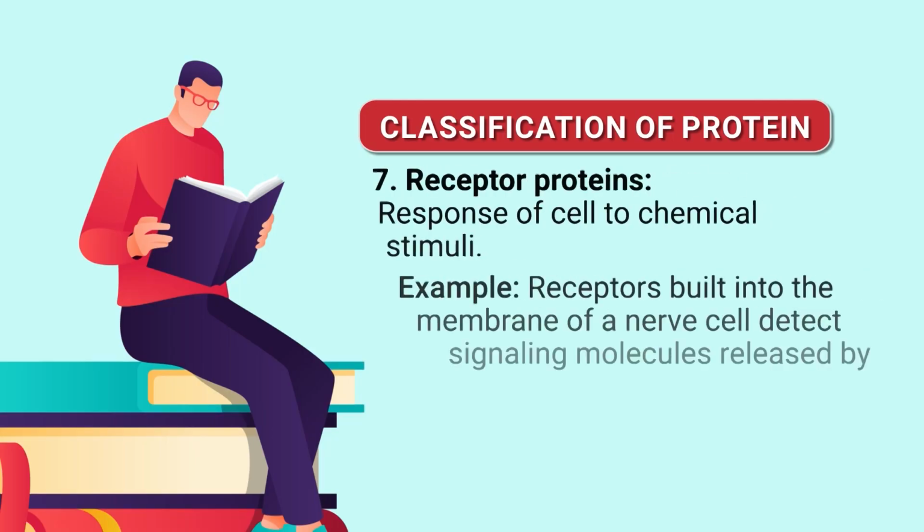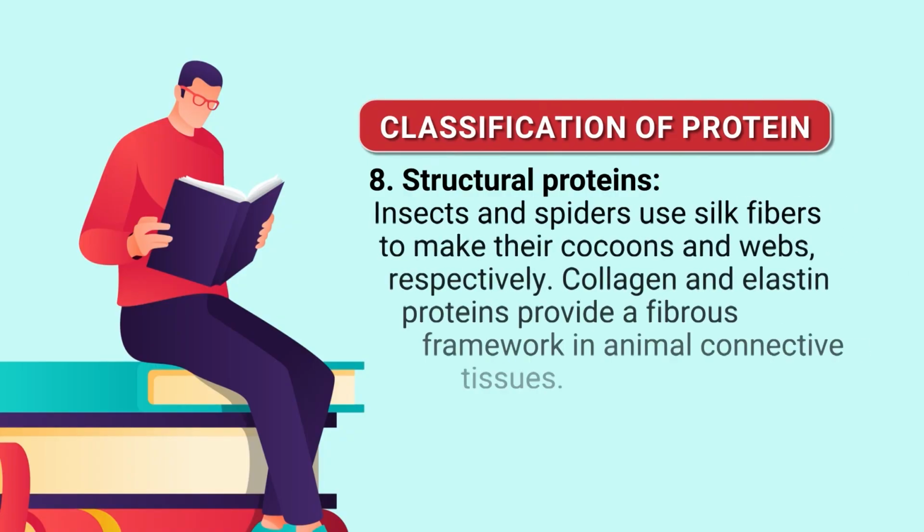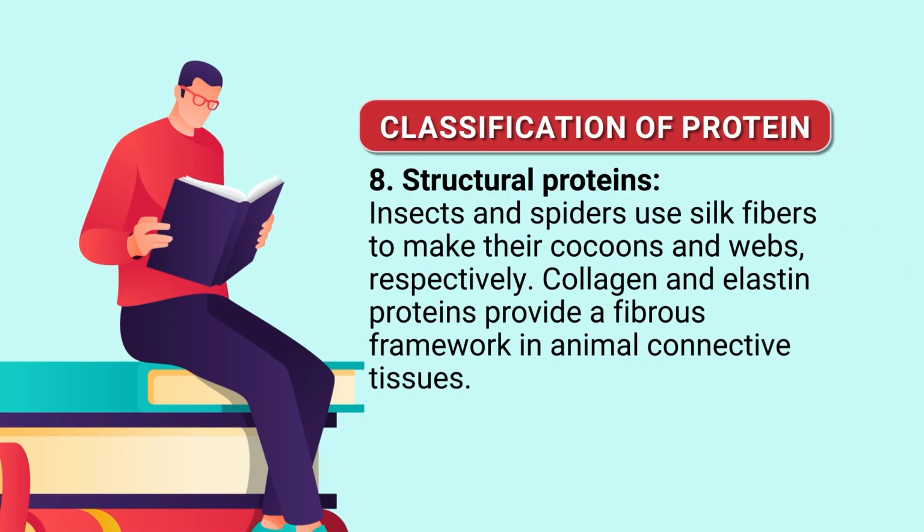Then receptor proteins respond to chemical stimuli. For example, a receptor built into the membrane of a nerve cell detects a signaling molecule released by another nerve cell. Then structural proteins, whose main function is support. An example is keratin, a protein in hair, horns, feathers and other skin appendages.